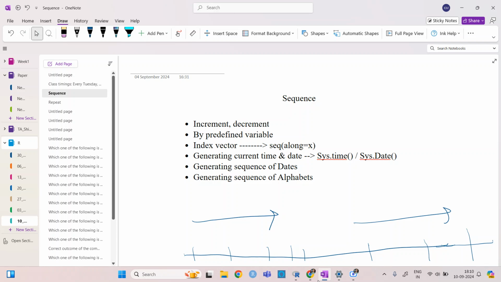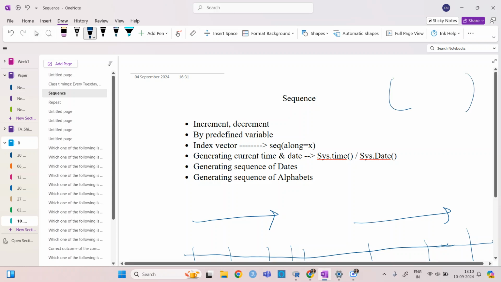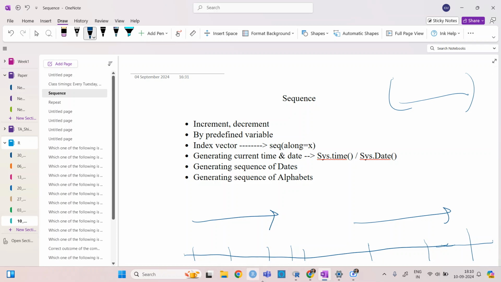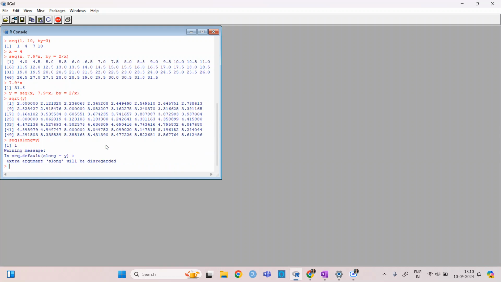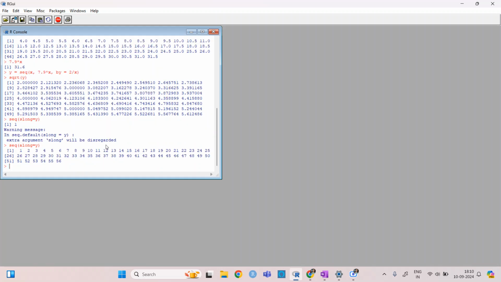If I have a sequence and I want to access the numbers of this sequence, then we can assign indices. So if I write the sequence along y, that means this will be 1, 2, 3 up to 56.